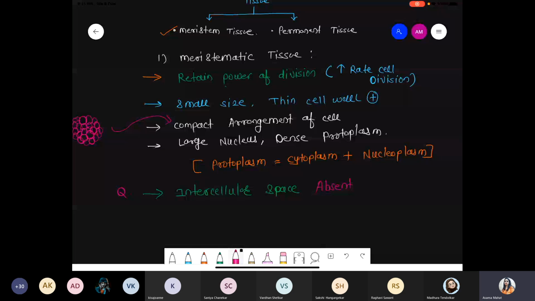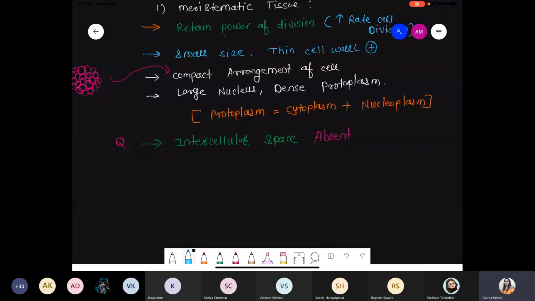Okay, next point. With respect to characteristic features of the meristematic tissue, first of all we talk about which conditions are absent, and then finally we discuss which conditions are present. So first we talk about what will be absent. First one, intercellular space is absent. Second point, vacuole is also absent.